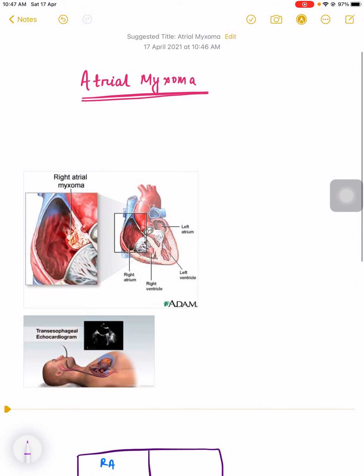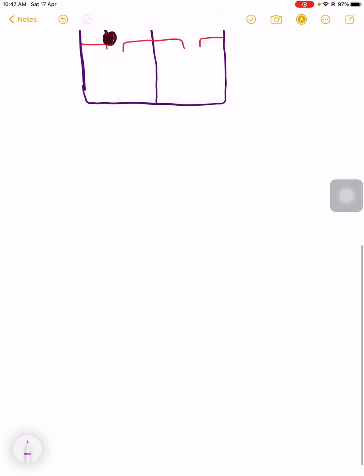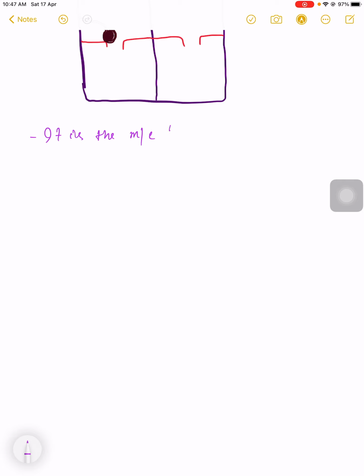Hello guys, today we are going to discuss a topic called atrial myxoma. Let's see what atrial myxoma is. It is a disorder of the heart. It is the most common benign tumor of the heart. This is an MCQ for you. It is the most common benign tumor of the heart.